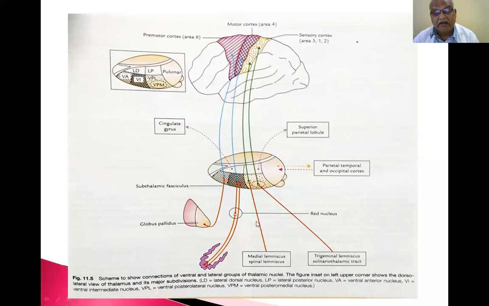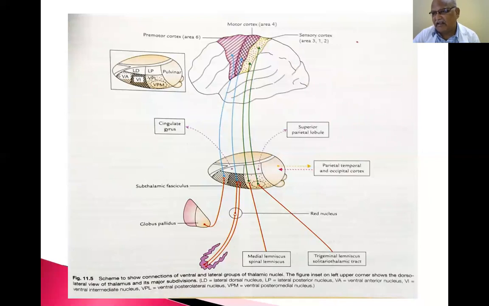From here, medial lemniscus and spinal lemniscus go just below that area. So like that, all fibers coming from the sensory pathways, that is, medial lemniscus, trigeminal lemniscus, solitothalamic tract, are present ventrolateral to the central gray matter of the midbrain.